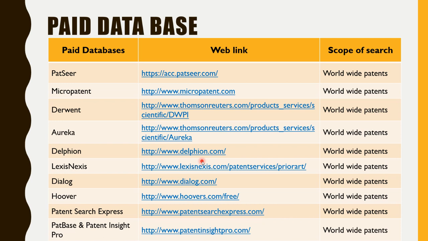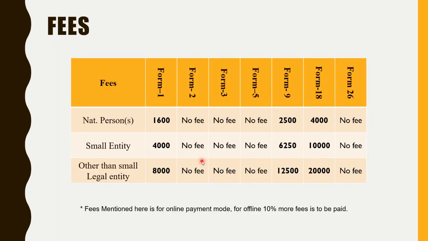That my invention is different from this, different from this, different from this. Ultimately, the conclusion is that my invention is different from all the previously known patents, right? So that type of application you need to go for. Now fees.